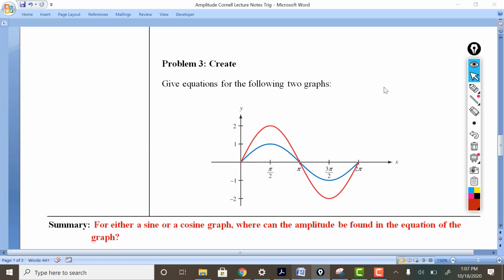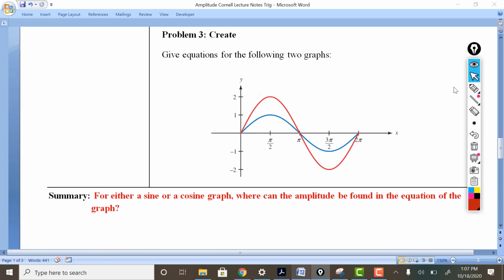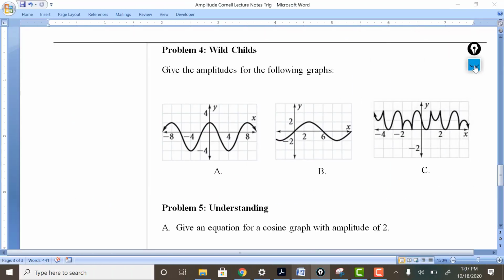Take a moment to summarize. For either a sine or a cosine graph, where can the amplitude be found in the equation of the graph? Give the amplitudes for the following graphs. Now, you don't have to go mathematical, you don't need to, but you can if you want to.